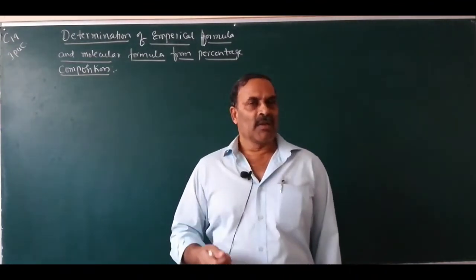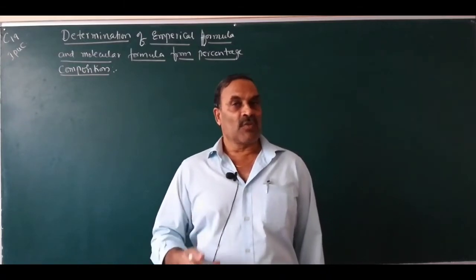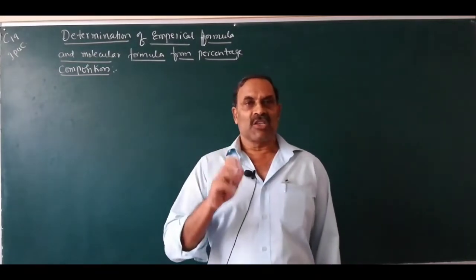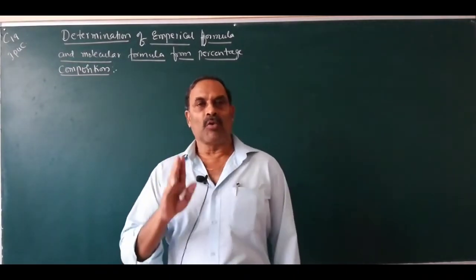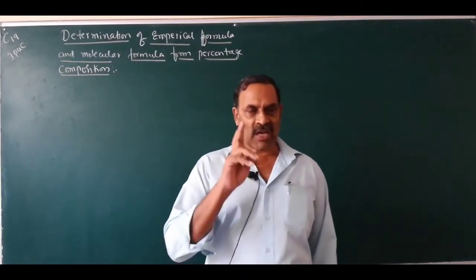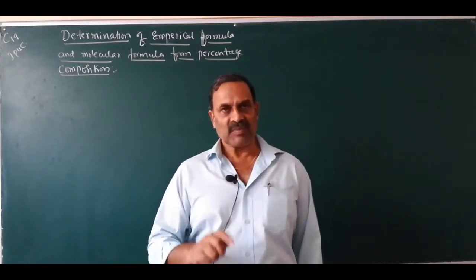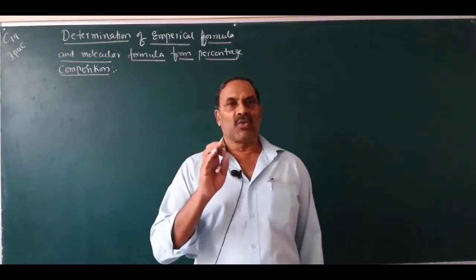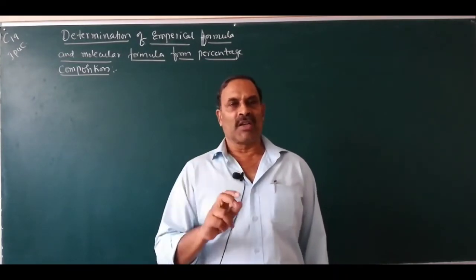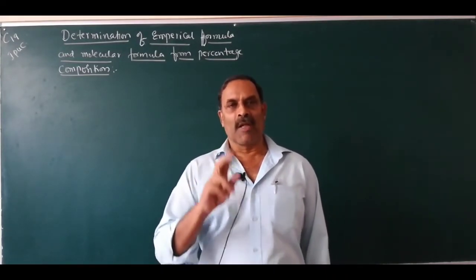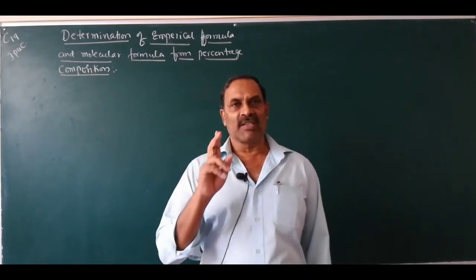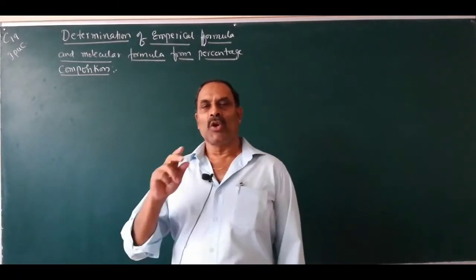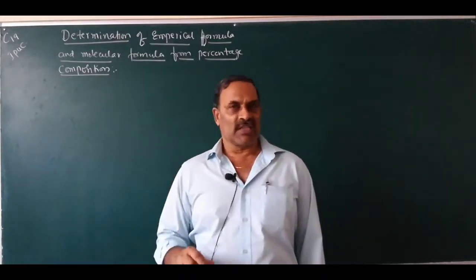Say for example, determine the mass percentage of all the elements present in water. What we have to do? The compound water contains the elements hydrogen and oxygen. For the determination of mass percentage of hydrogen and oxygen, we have to know the molecular formula of water and molecular mass of water. Molecular formula of water is H2O and the molecular mass of water is equal to 2 plus 16, that is equals 18.